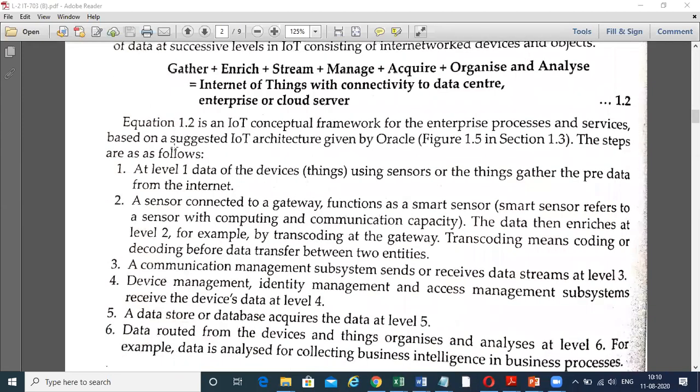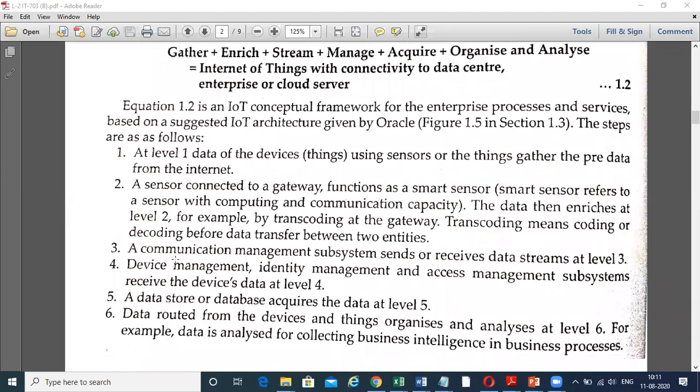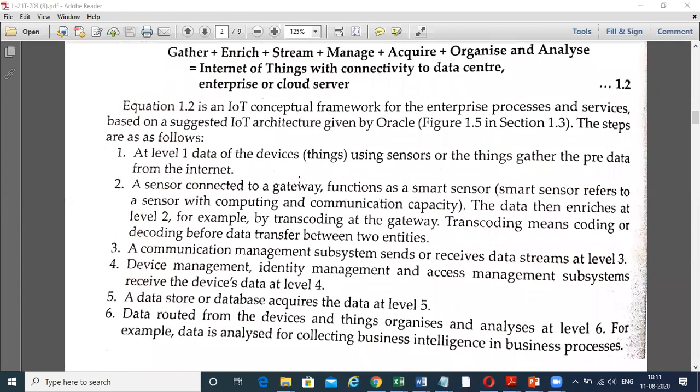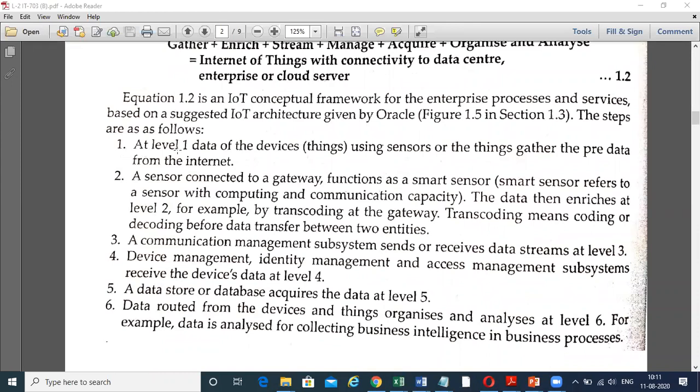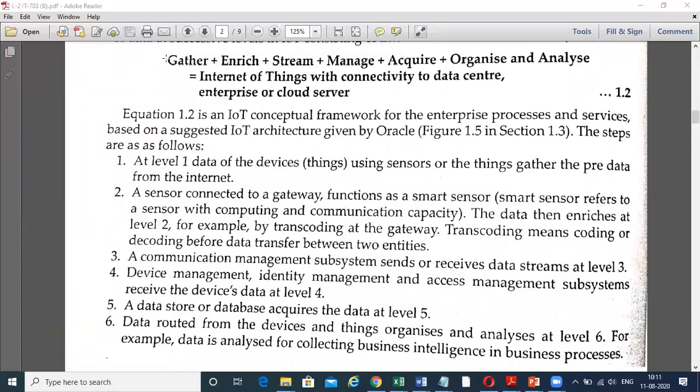Now here equation 1.2 is an IoT conceptual framework for enterprise processes and services based on the suggested IoT architecture given by Oracle. And these steps are in levels. Now how will you categorize the levels? At level 1, data from services and devices, that is the things, using sensors, gather the data from the internet. That is gathering the data, which comes under level 1.